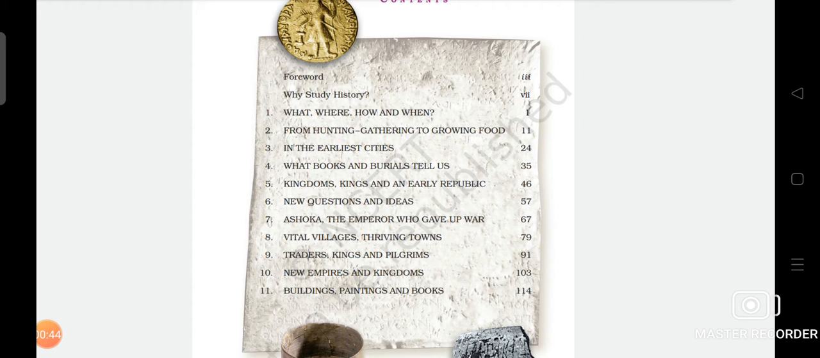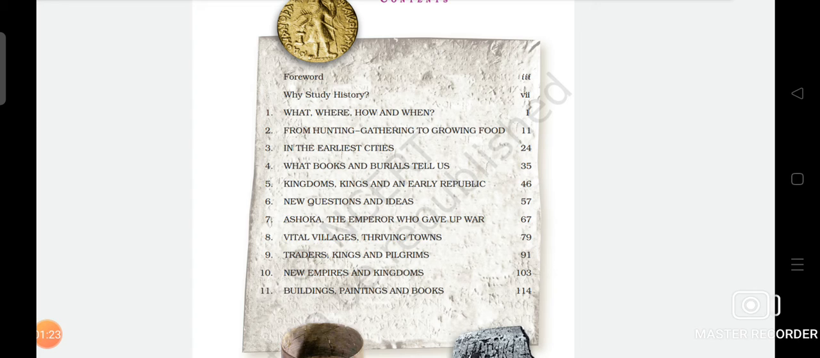The first one is what, where, how and when. In this chapter we will study what is history. How means how the ancient people used to live. When means the years, the tenures that come under it. Where means at what place they used to live. So we will understand ancient Indian history by trying to answer the questions what, where, how and when.